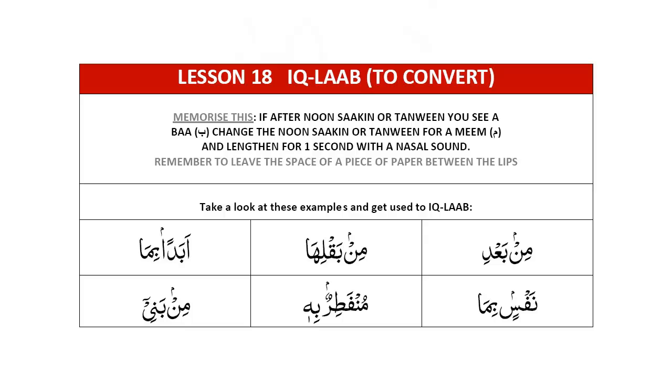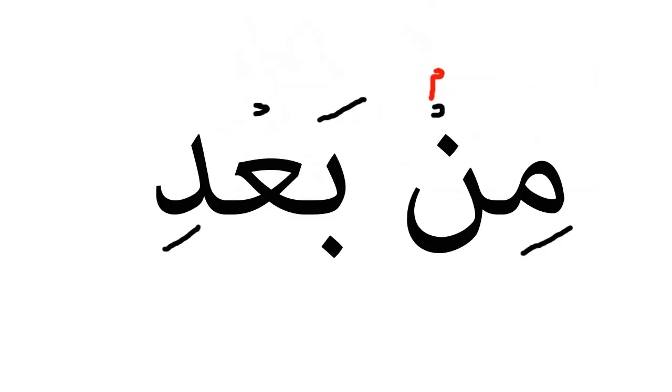It says min ba'di. Originally it says min ba'di. So what do we say the rule was? If it was originally min ba'di, so we have a noon sakin, after it there's a ba. So we were told if there's a noon sakin or tanween and after it there's a ba, you change the noon sakin or tanween for a meem. In the first example, there's the noon sakin, now we're going to change it for a meem, because there's a ba after it. So how are we going to read it now? We're not going to read min with a noon, we're going to read it with a meem.